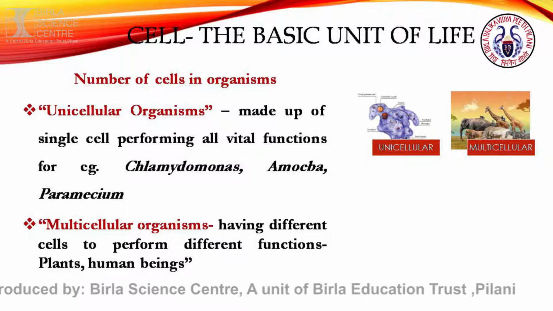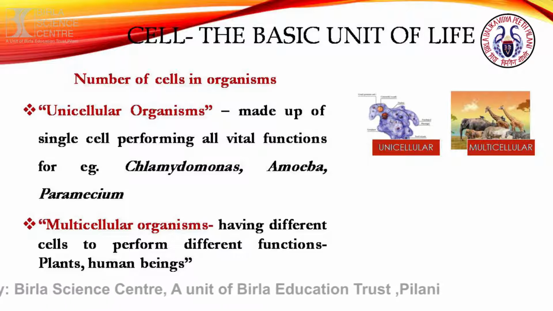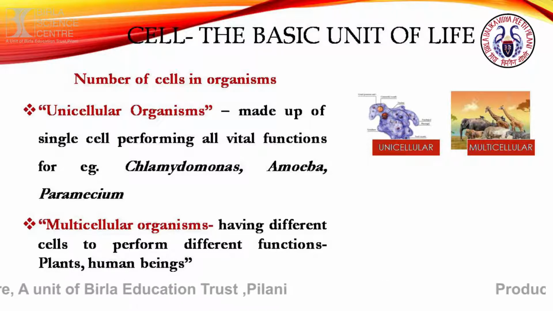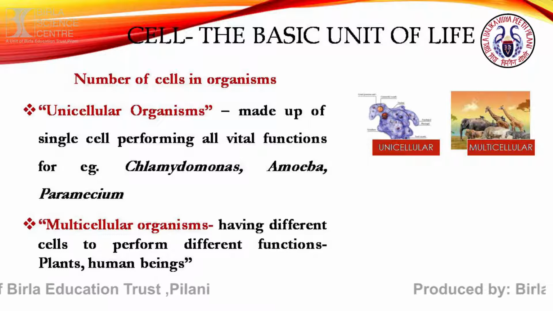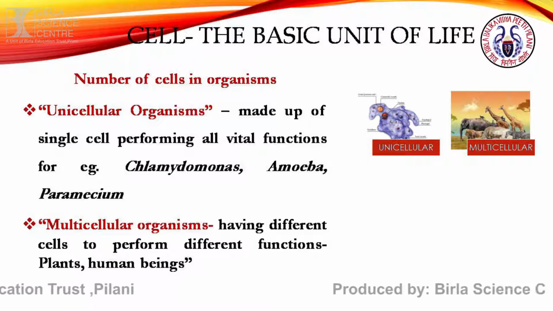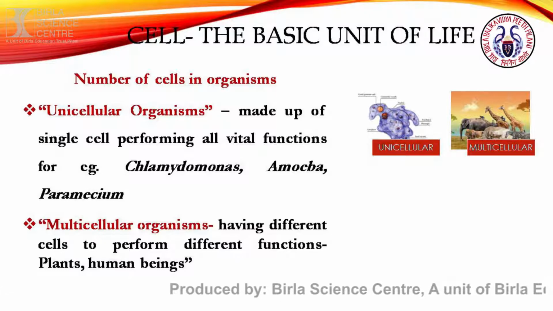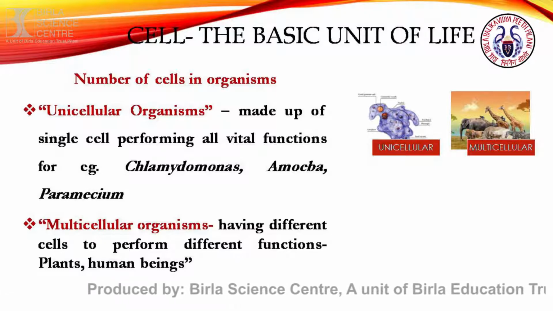An organism whose body contains just a single cell. It doesn't have more than a single cell. Such types of organisms are known as unicellular organisms. For example, a chlamydomonas, an amoeba, a paramecium, a bacteria, etc.